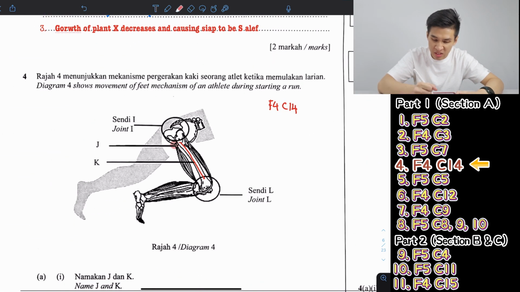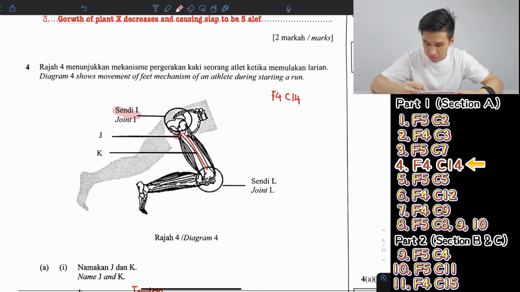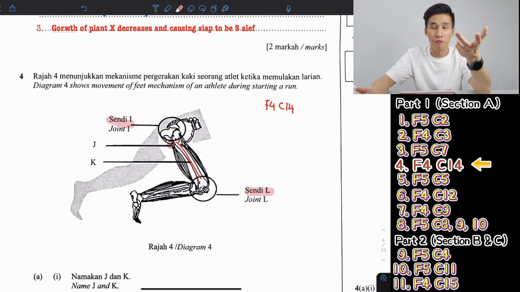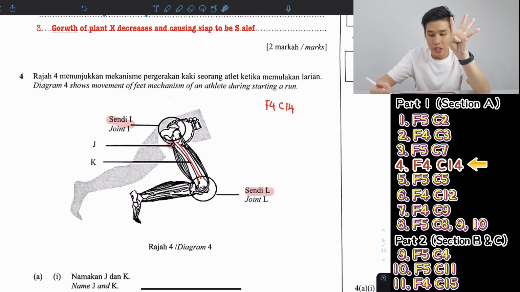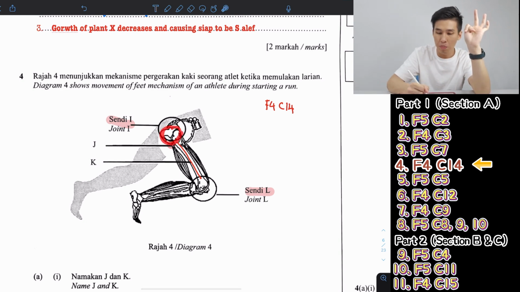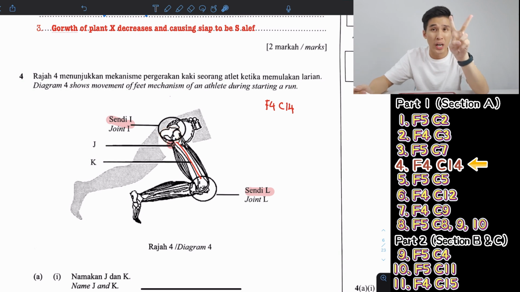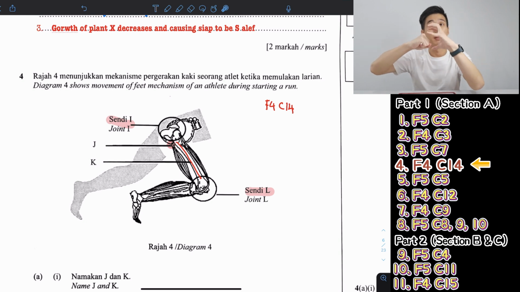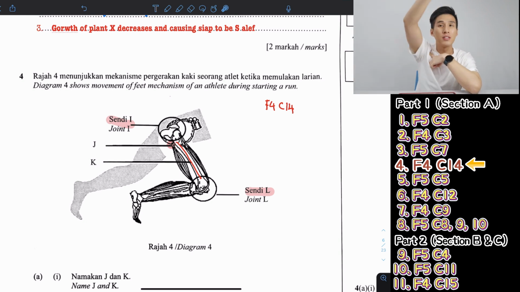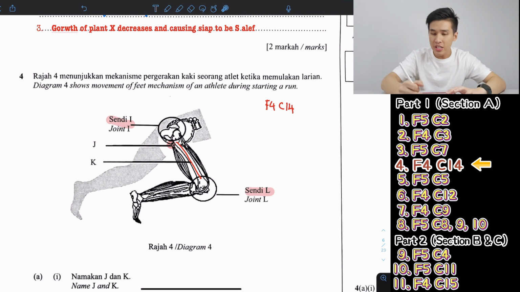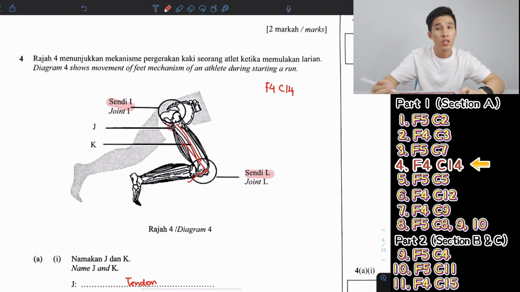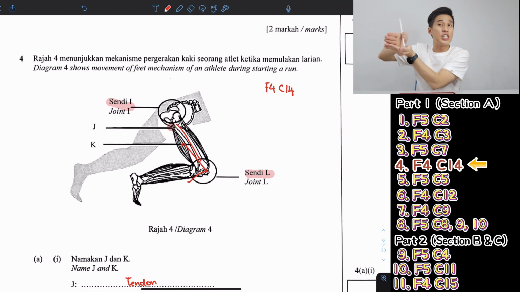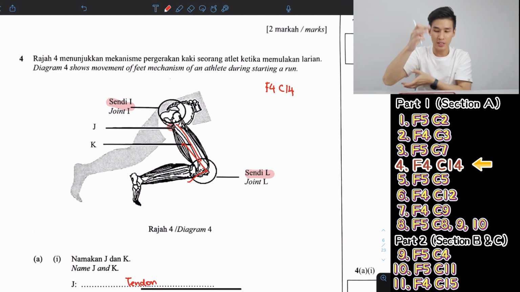Joint I, this joint over here, and joint L, they are here. So basically, the two types of freely movable joint we have are the ball and socket, and also the hinge joint. So this is ball and socket. Generally we only learn two kinds of ball and socket, which are your shoulder and your hip. This joint allows you to rotate 360 degrees. And this hinge is like a door hinge. This one only allows about 90 degrees of movement, like your elbow, your fingers, and your knees.